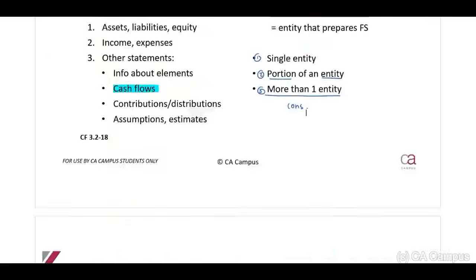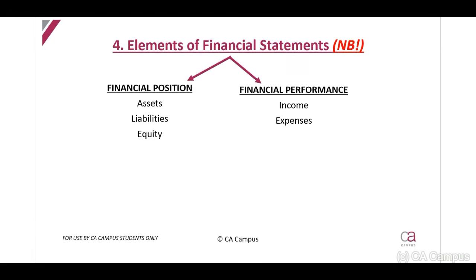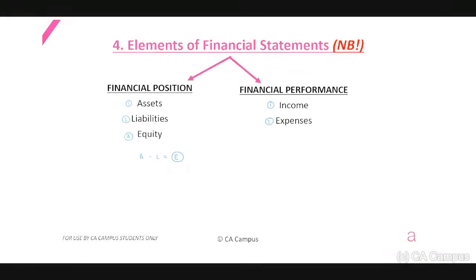Right. Now, let's move on. Elements of financial statements. We're going to spend quite a lot of time on this. I'm pretty sure you know by now that your statement of financial position consists of your assets, liability, and equity. And you know that your assets minus liability equals your equity. Don't miss this in a discussion question, please. Our statement of financial performance consists of our income and our expenses.